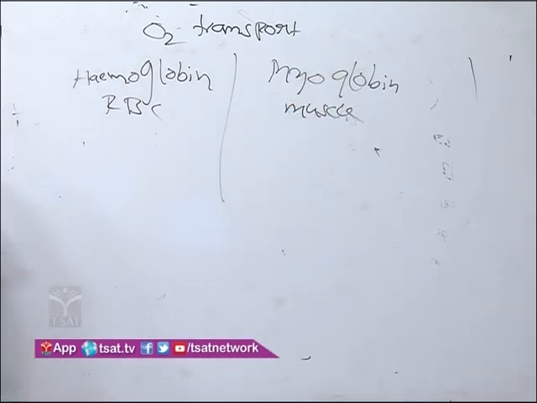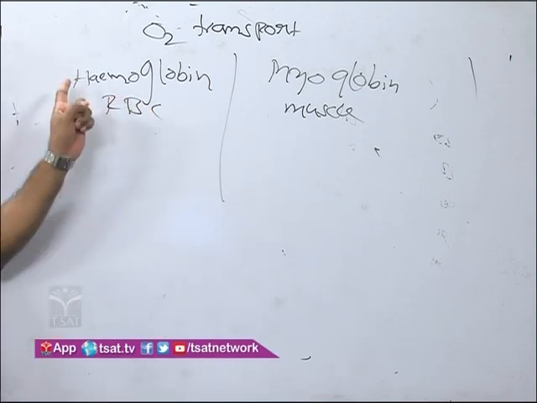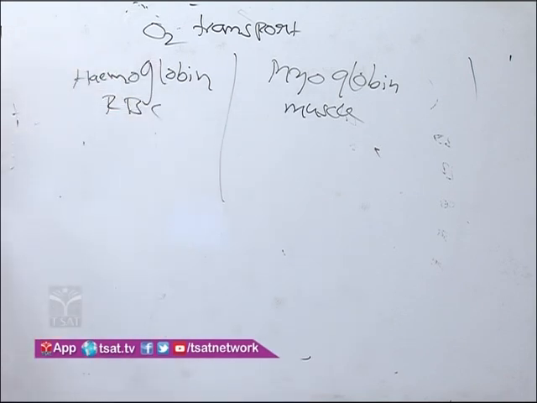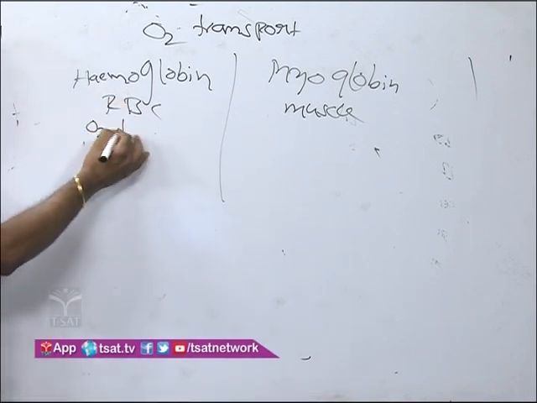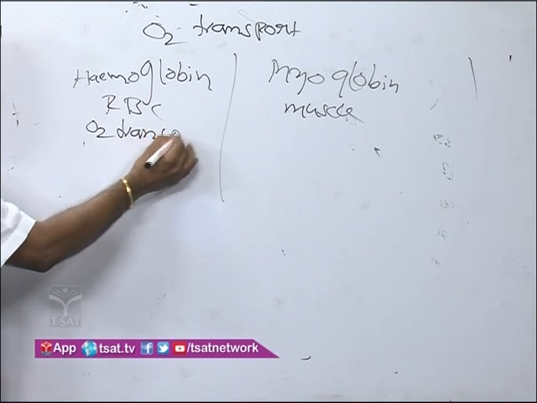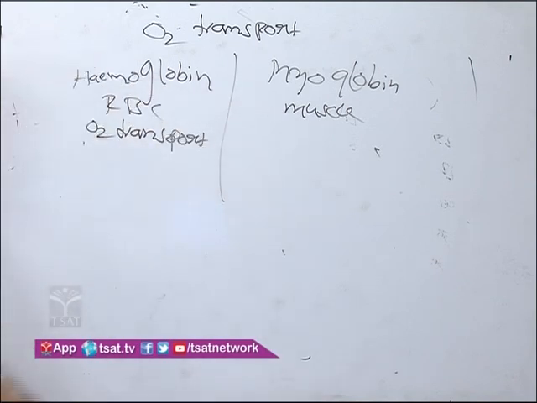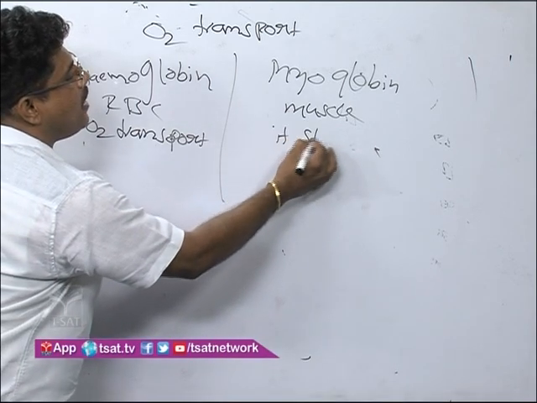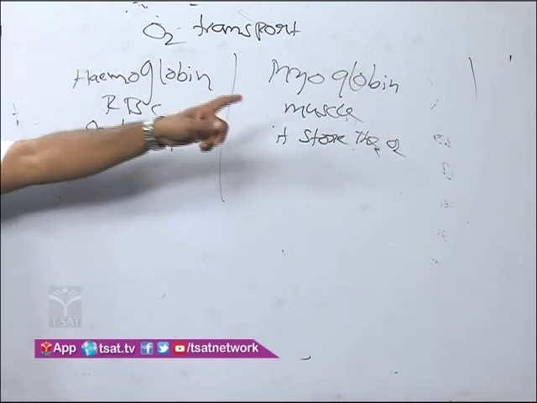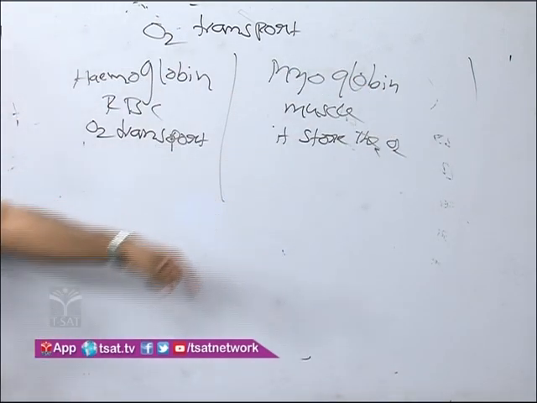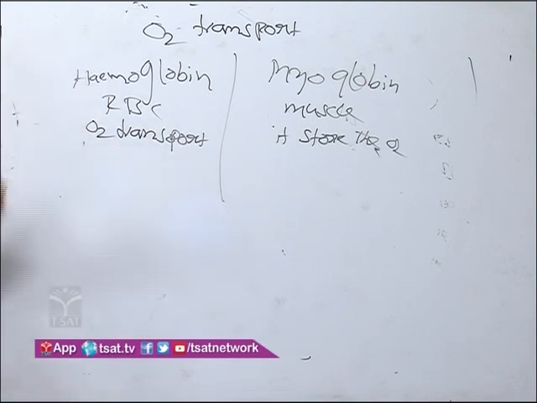Myoglobin is present in muscles. Hemoglobin is present in RBC, myoglobin is present in muscles. Hemoglobin carries and transports the oxygen, but myoglobin does not transport the oxygen, it stores the oxygen. Yes, that is the differentiation. Hemoglobin transports the oxygen.